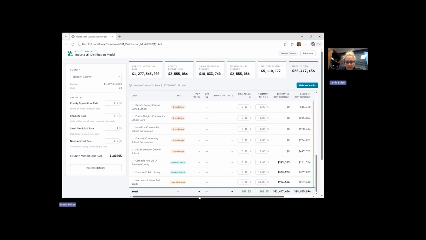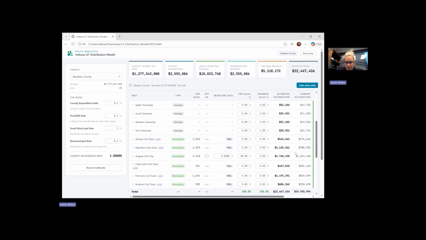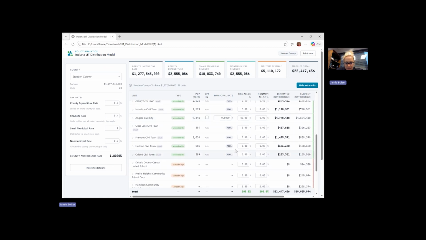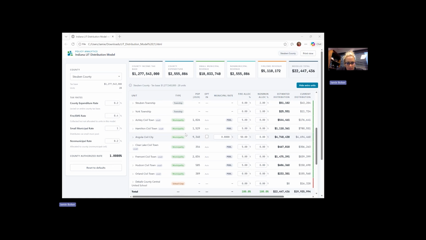Now, for the small municipality rate, let's go through here and check some different scenarios as well. So for Steuben, it looks like we have one city or town that is over that population threshold, and that is Angola. So right now, I show Angola with a rate of 0.8% for their municipal rate only.